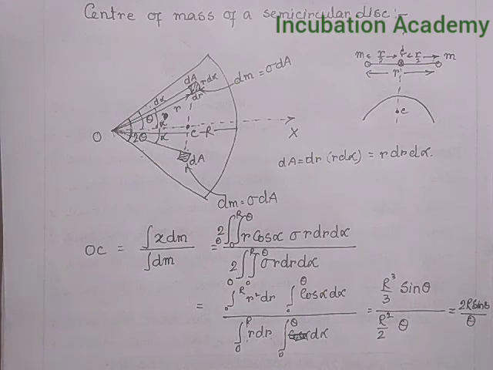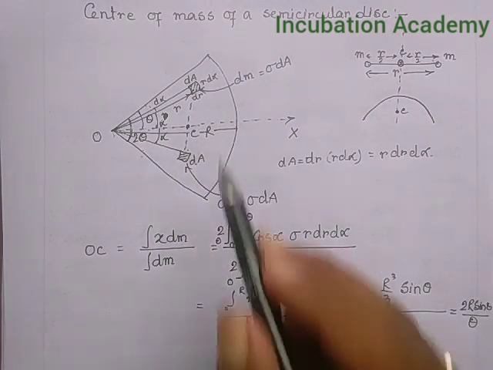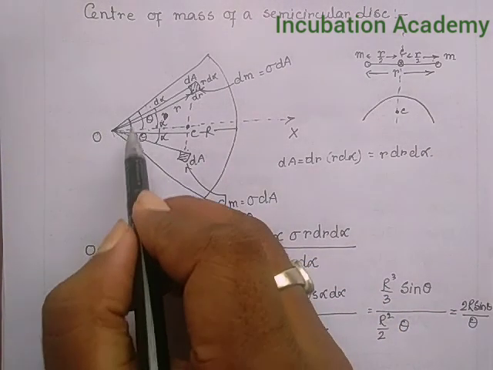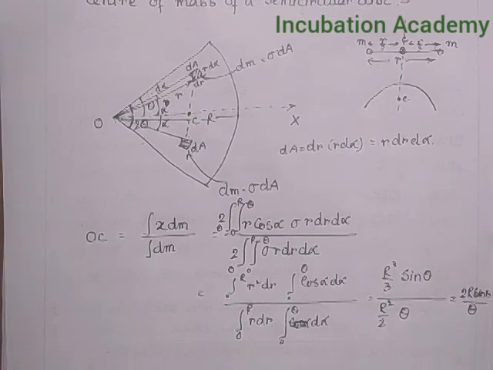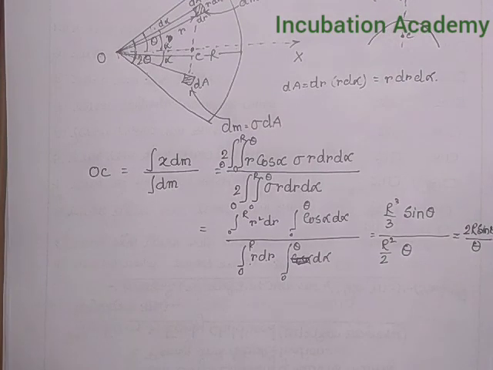So this is the position of the center of mass at the point C, if it is any arbitrary disk of angle 2 theta and radius capital R. Now if I simply apply this generalized formula in case of a semicircular disk, then what will happen?